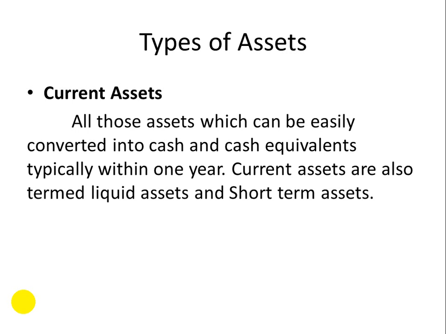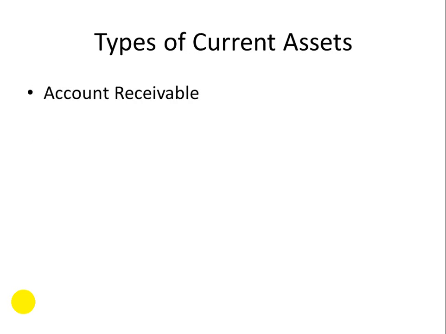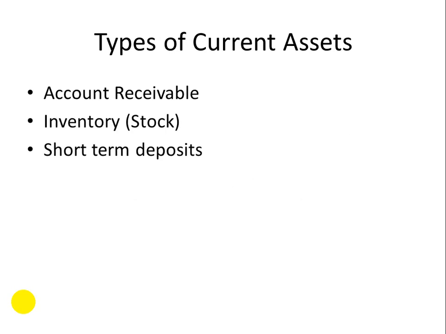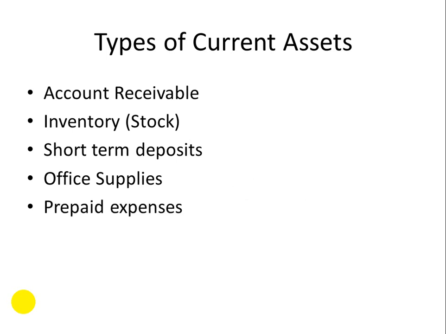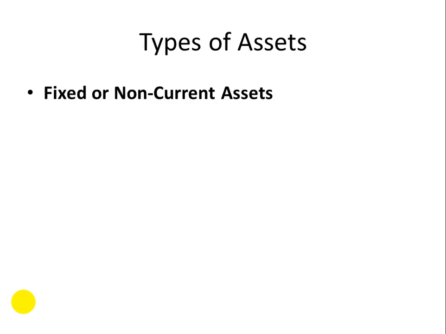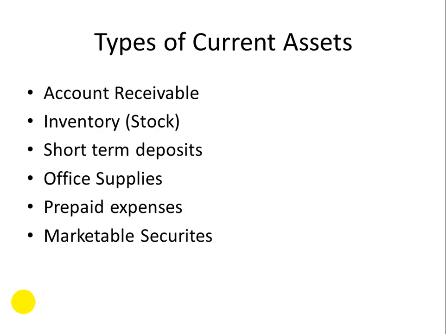And current assets are also termed as liquid assets and short-term assets. The examples of current assets are cash, cash equivalents, account receivable, inventory or stock, short-term deposits, office supplies, prepaid expenses, marketable securities, etc. So these are the kind of assets which can be easily converted into cash within 1 year. This is why these are called current assets.